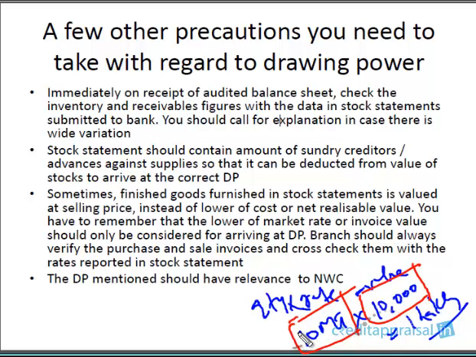The quantity figure might be difficult for you to physically inspect, because this is a statement that is submitted monthly. Every month, for all the units in your portfolio, in your branch, you cannot physically go and verify. This might be difficult, but the value is something you can verify. You will have a rough idea based on the product. You know the past trend of this particular product of this company.